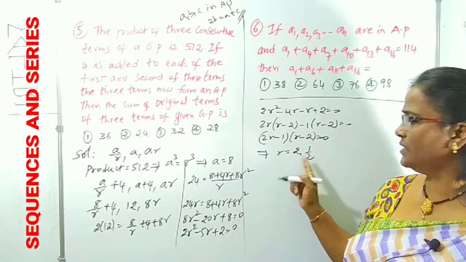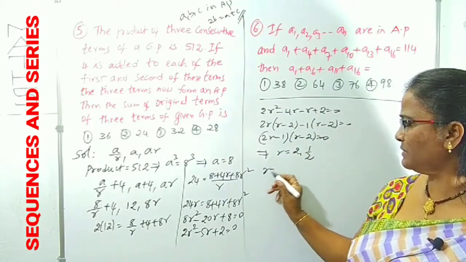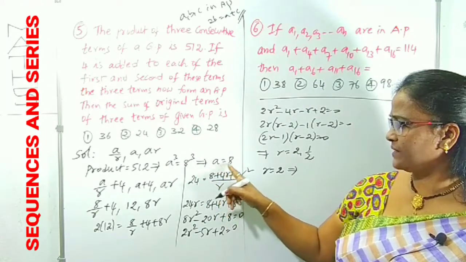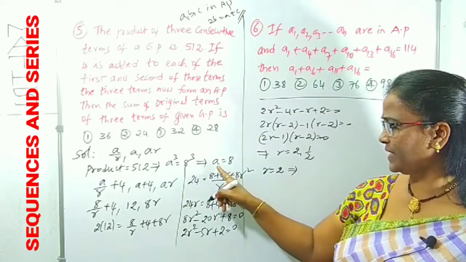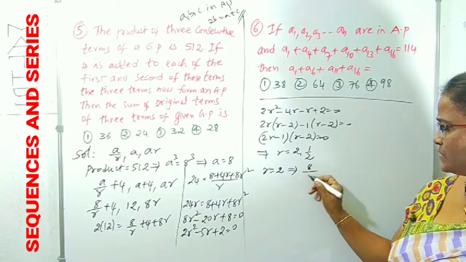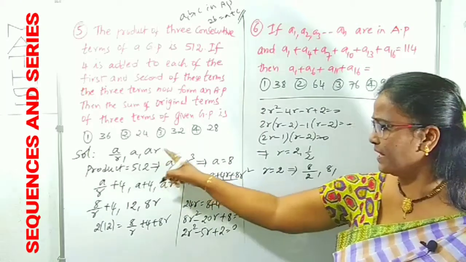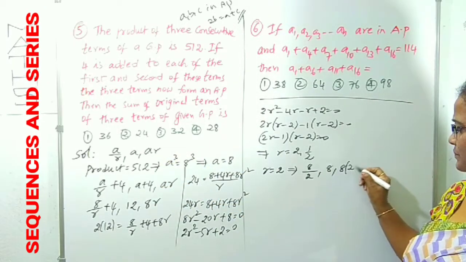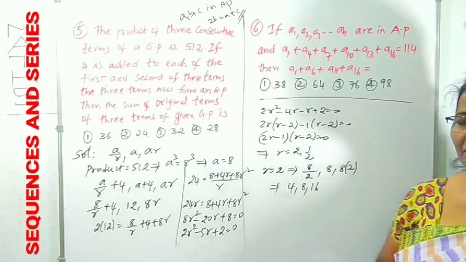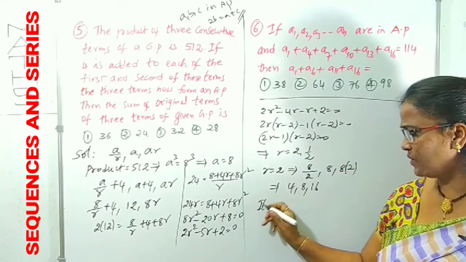If you take R as 2 or R as 1 by 2, you get the same terms only. R is equal to 2, I am taking. Taking R equal to 2 and A is equal to 8. Original terms, sum we need. What is the original term? A by R: A is 8 by R is 2, comma. Next A, 8. Next AR, that is 8 into 2. Therefore, this is clearly 4, 8, 16. What are the original terms we got? 4, 8, 16. Its sum is being asked. What is the sum?